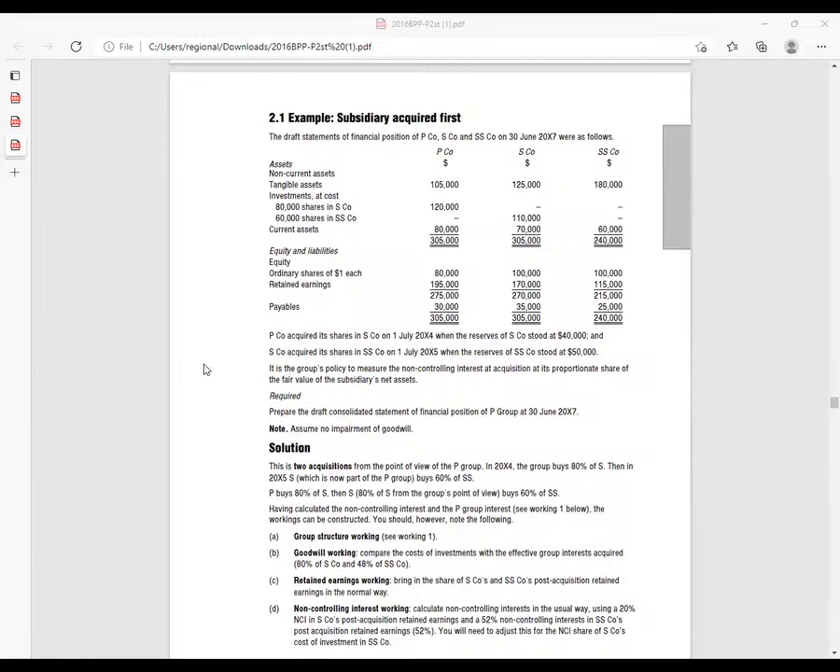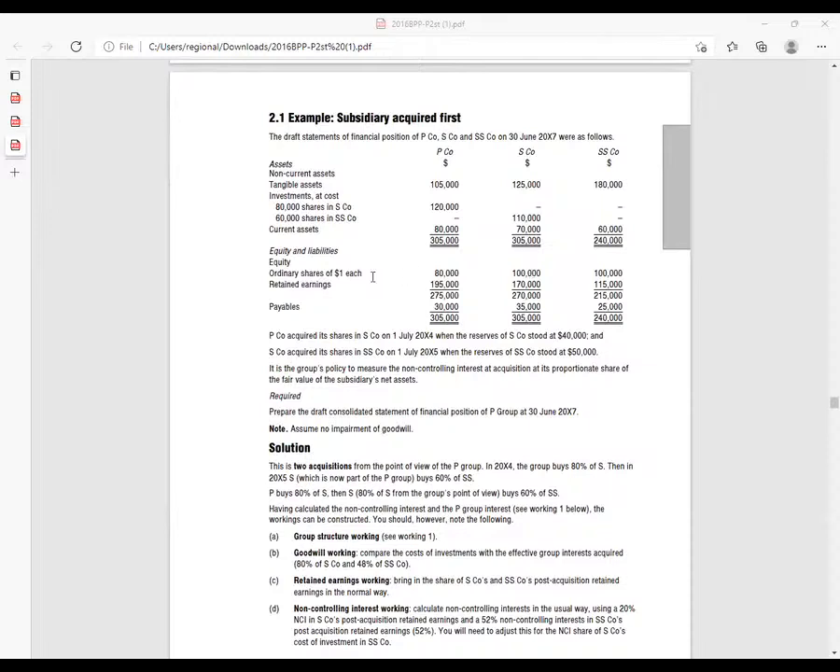Straight away, I'll go to the ordinary shares. I can see the par value is $1. And I can see the share capital of S is 100,000. So how do I get the number of shares? To get the number of shares, I'll take the share capital of S company divided by the par value: 100,000 divided by $1.